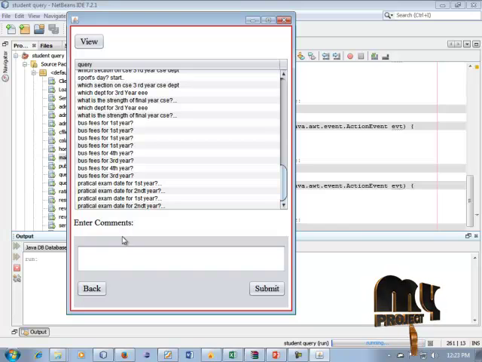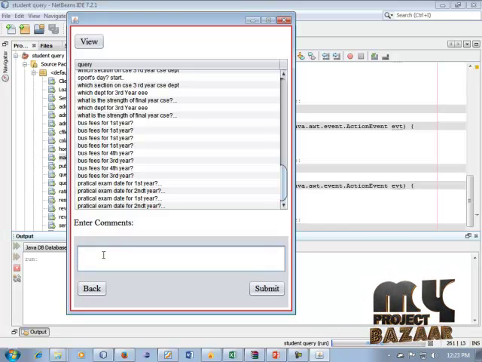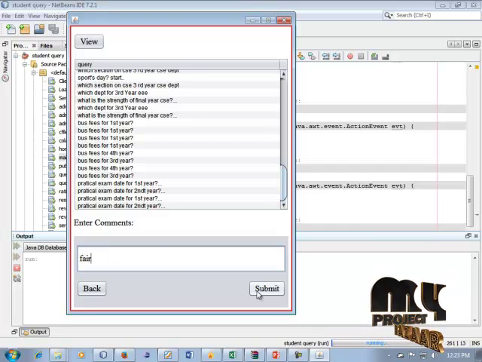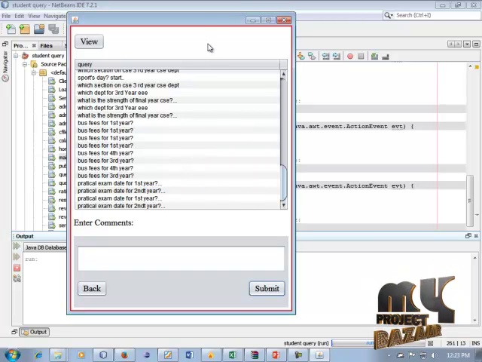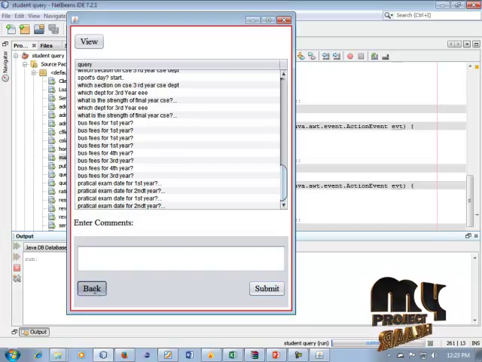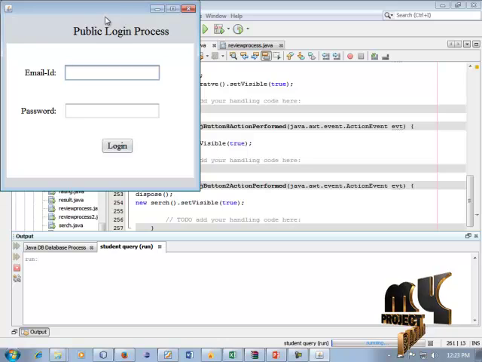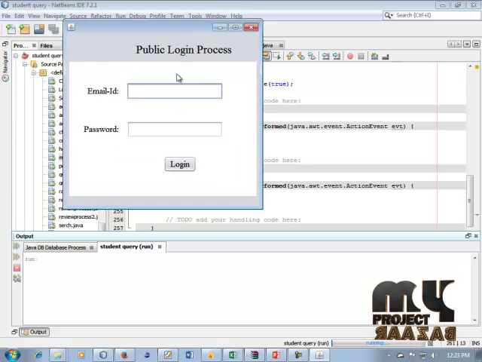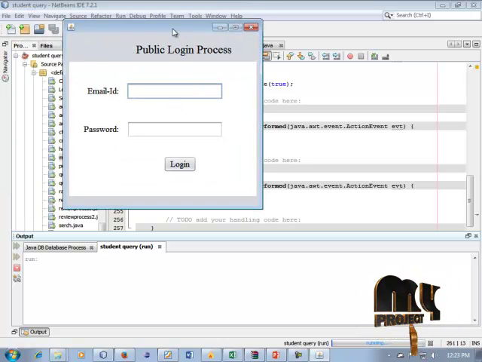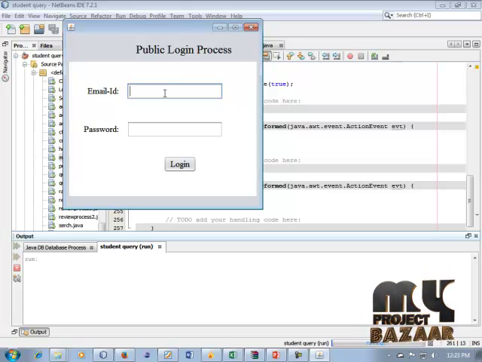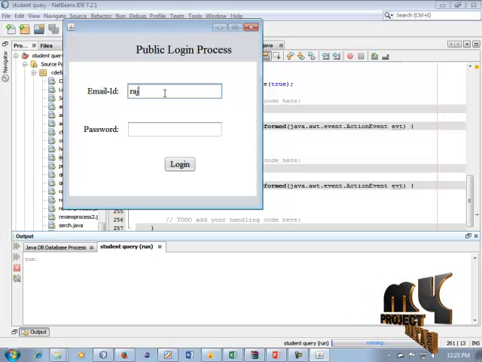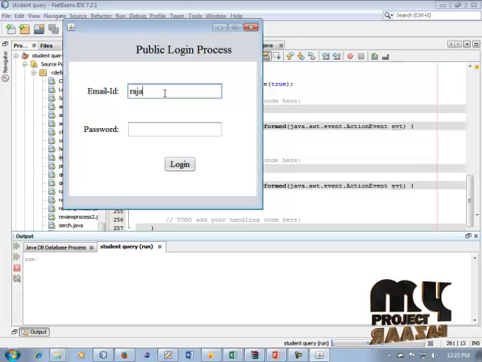The student can enter some registration details and queries. It is also stored in the enter process. Okay, another student's comment can be displayed here. Okay, the comment is successfully displayed in the cloud registration. So that's the public viewing process. In the public viewing process, for example admin and college students, all of them are public students. So if public members are involved in this process,